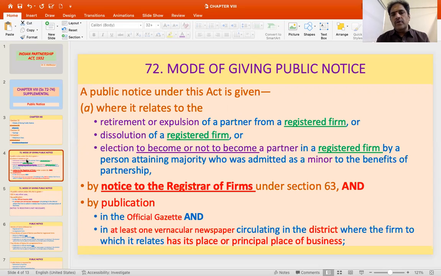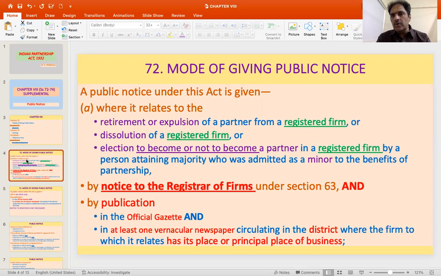So section 72 talks about that. A public notice under this act is given. So in which cases will the notice be required is provided for in the first part, where it relates to the retirement or expulsion of a partner from a registered firm, or dissolution of a registered firm, or election to become or not to become a partner in a registered firm by a person attaining majority who was admitted as a minor to the benefits of the partnership.